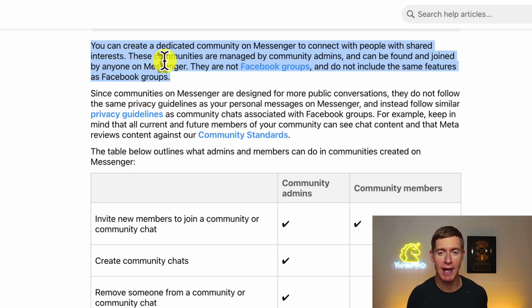It says you can create a dedicated community on Messenger to connect with people with shared interests. These communities are managed by community admins, and they can be found and joined by anyone on Messenger. They are not Facebook groups. They do not include the same features as Facebook groups. So you can see from the description, they sound very similar to Facebook groups, but they operate in Messenger. Now let's take a look at exactly how they work.